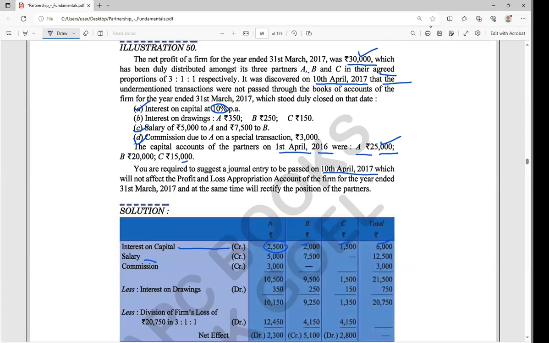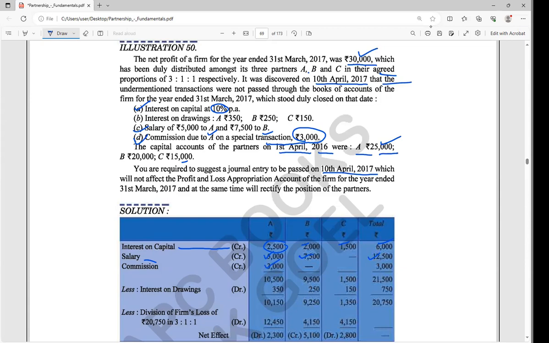Next, the salary. Salary is not for all, only A and B. It is not mentioned whether this is monthly or per annum, so in that condition we take it as per annum only. So the salary we are taking is 5,000 and 7,500, total 12,500. Next is the commission due to A, a special transaction of 3,000 for A. So these all are credited.